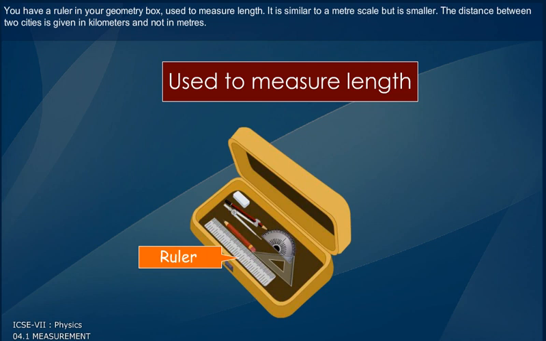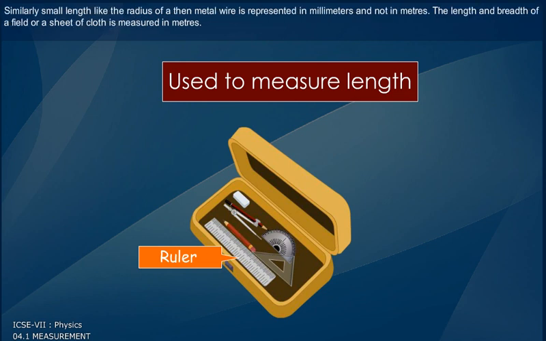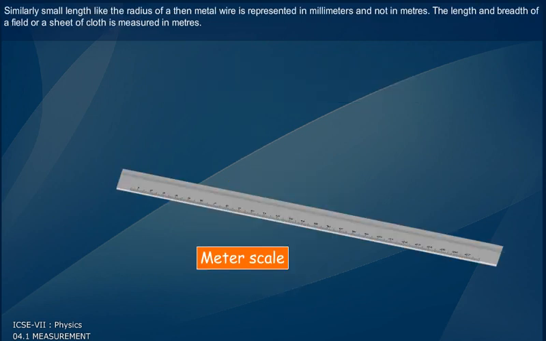The distance between two cities is given in kilometers and not in meters. Similarly, small lengths like the radius of a thin metal wire are represented in millimeters and not in meters. The length and breadth of a field or a sheet of cloth is measured in meters.